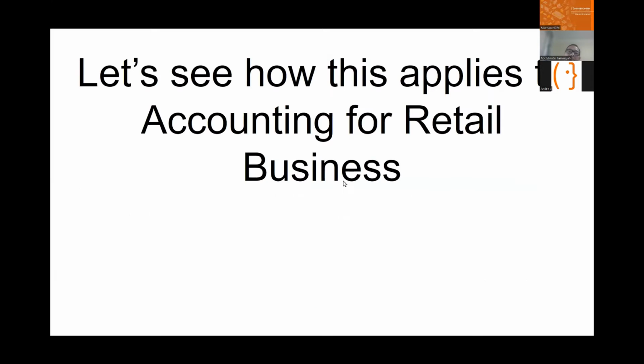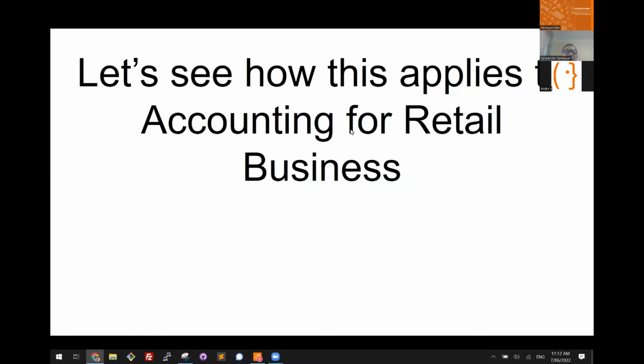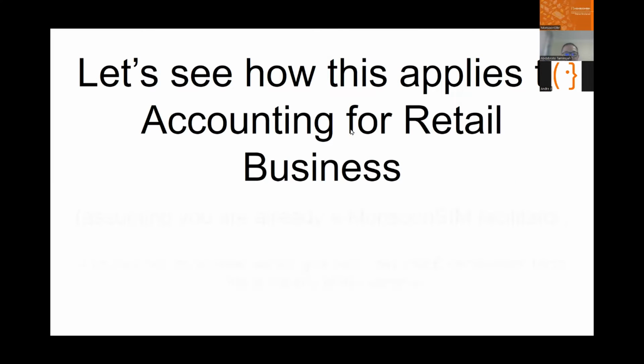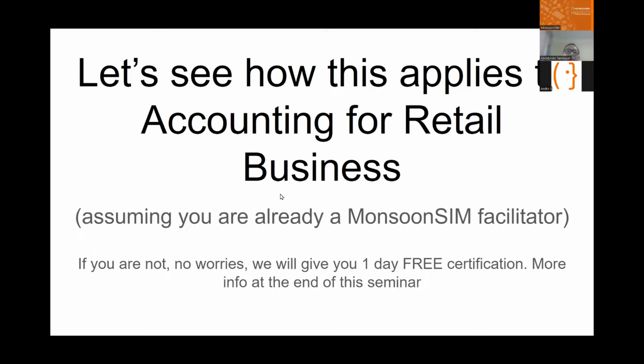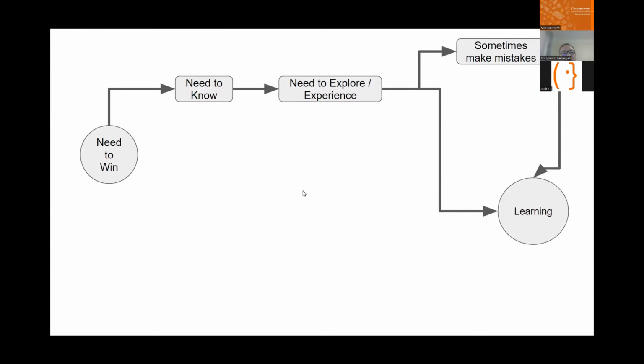Let's see how this applies to accounting for a retail business. What I'm going to show you assumes that you are already a MonsoonSIM facilitator. Let's take the whole model that we saw just now and break it down to retail accounting. When you define a game for them, you tell them that they've got to be profitable. Therefore, there is a need to avoid bankruptcy, because if you're bankrupt, then you're out of the game. So there is a driver there. They need to win, which then moves on to develop the need to know.